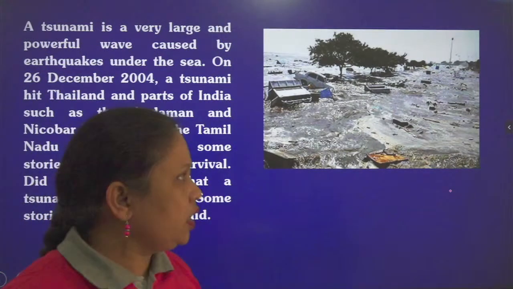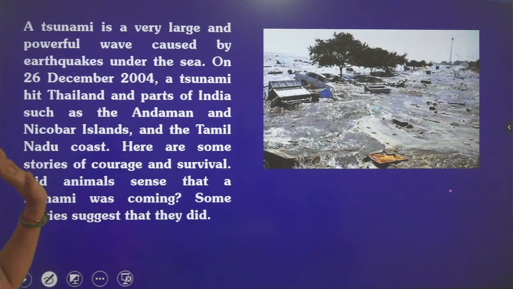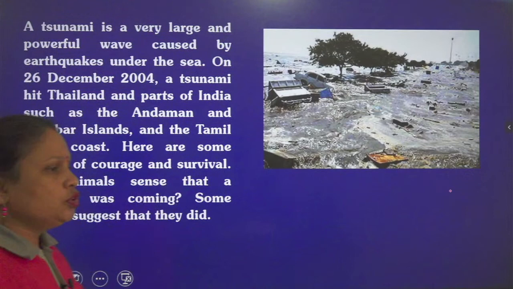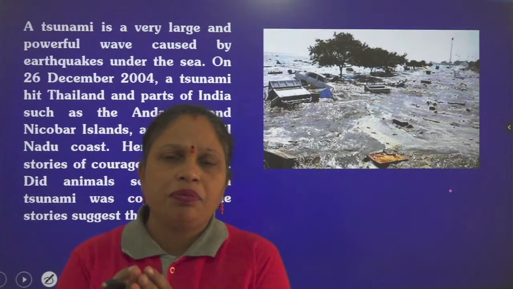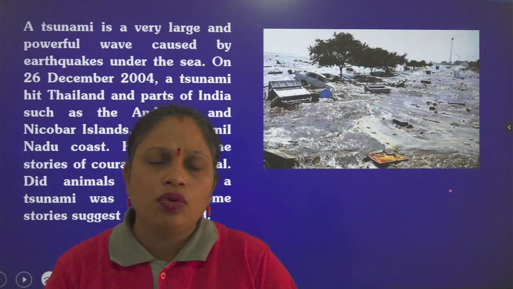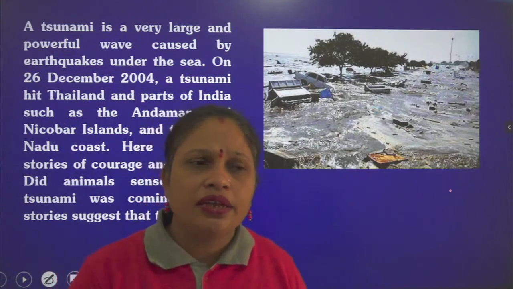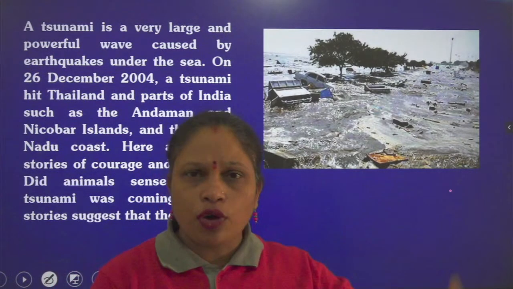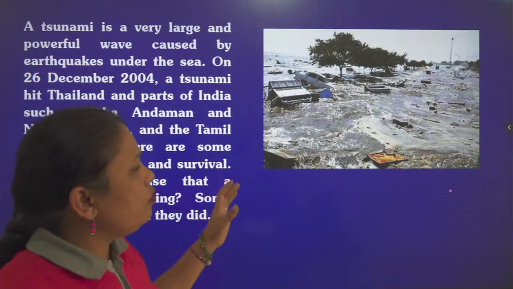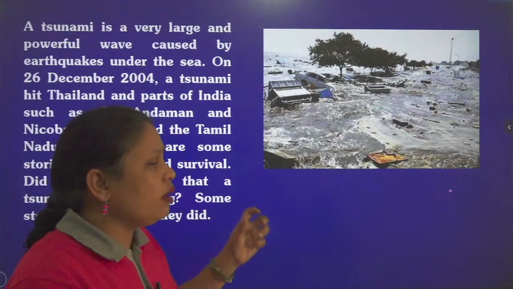We come to know that a tsunami is a very large and powerful wave caused by earthquakes under the sea. You may have seen or heard about earthquakes that take place in the core of the earth, and that's why the ground starts shaking and buildings fall. But we are talking about an earthquake under the sea.